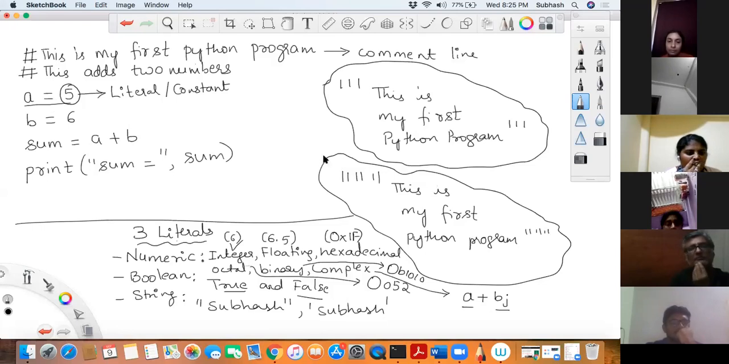Having said that, what do you mean by this a? Can anyone tell me what a is? What do you mean by a? As most of you would know, a is basically called a variable.